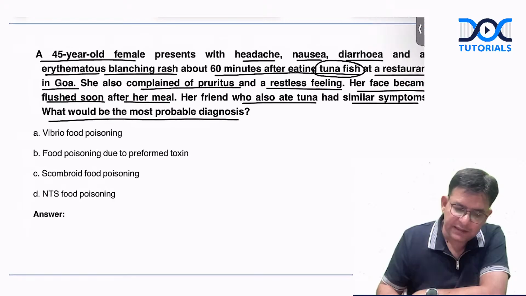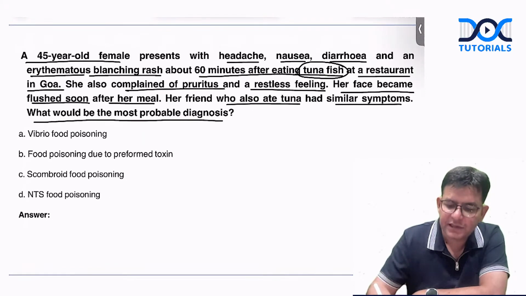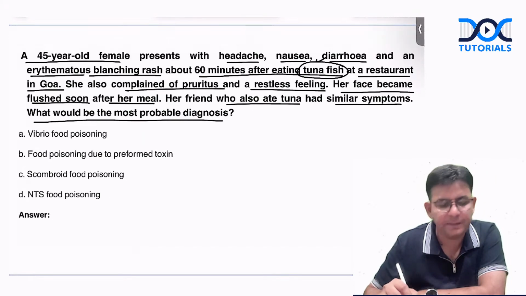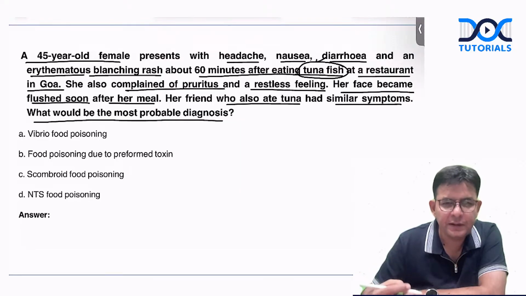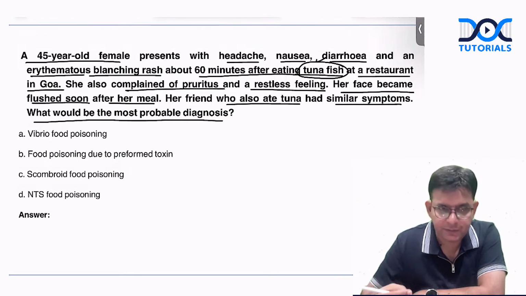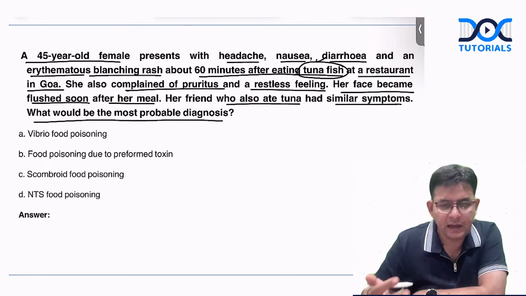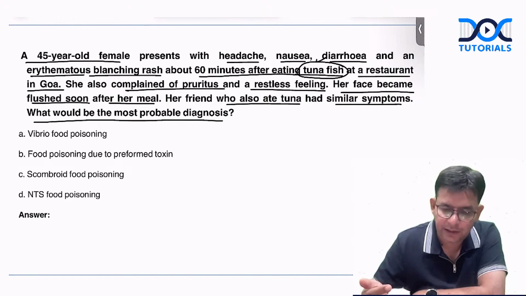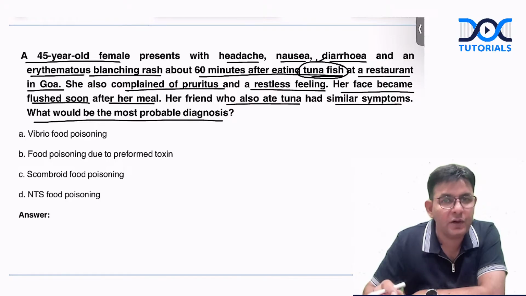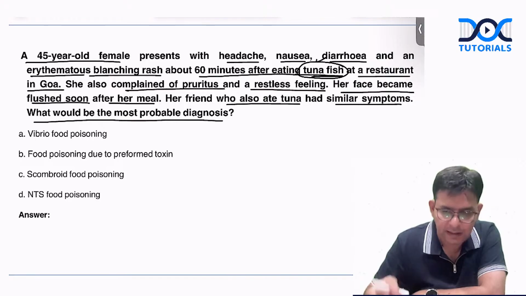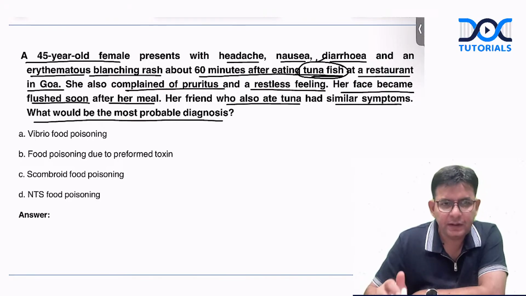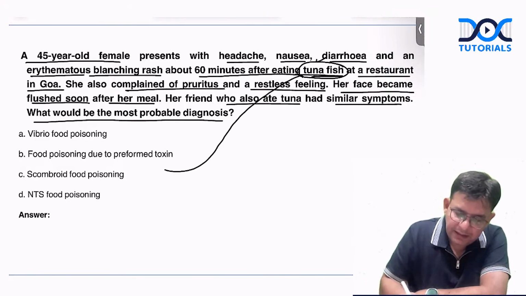So basically, guys, whenever these particular names come, like tuna fish and all that, in their intestine certain bacteria are there. Okay. And those particular bacteria are like Morganella, Proteus, E. coli. Okay. And if these particular tuna fishes are not properly refrigerated and they are being served like that, what will happen?